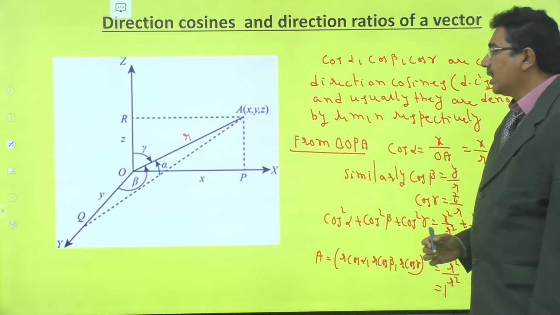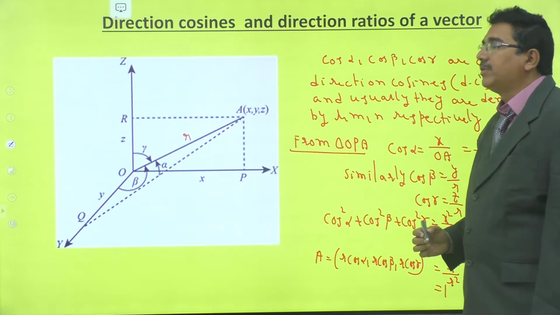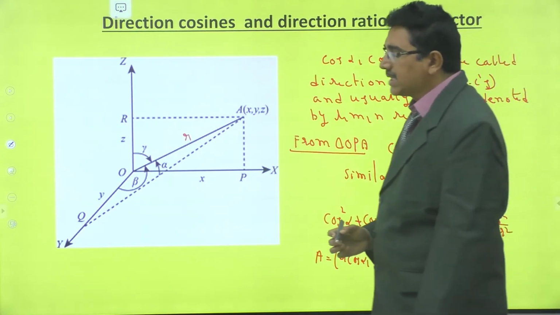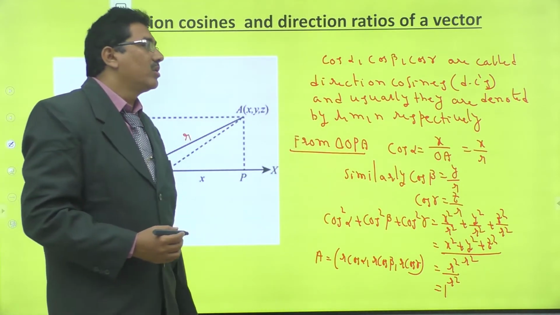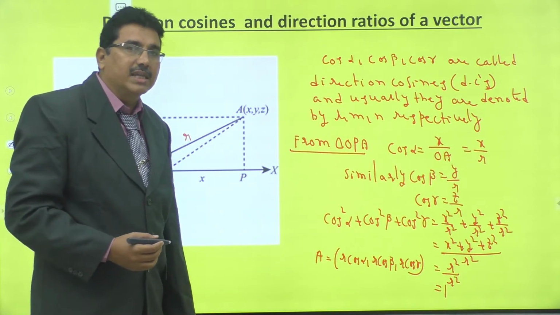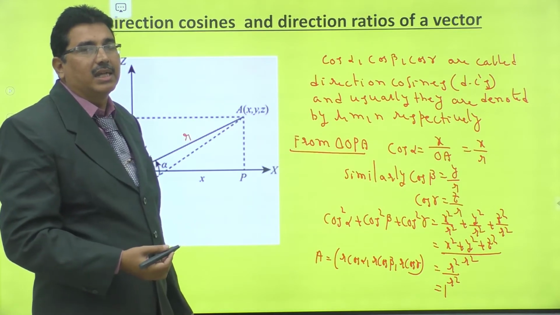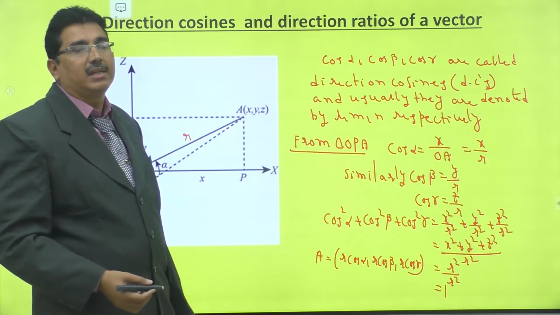Okay, right. What are the direction cosines of the coordinate axes? What are the direction cosines of the x, y and z axes? The direction cosines of the x-axis are 1, 0, 0, since that is a point at a distance of 1 unit from the origin.